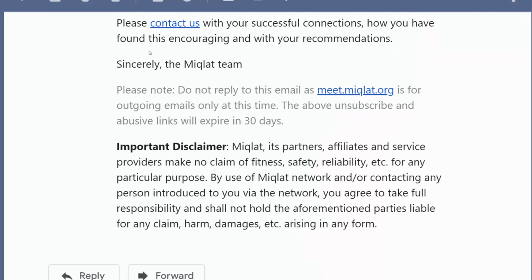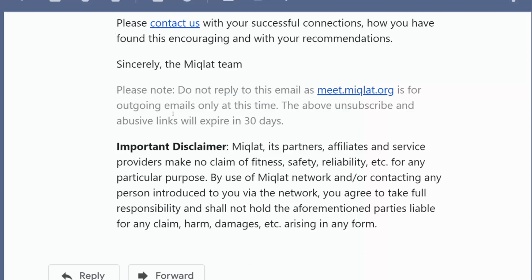It says, next, please contact us with your successful connections, how you found this encouraging, and with your recommendations. So this is the place right here that if you want to give us feedback, maybe a suggestion, you know, hey, can you make it do this? Can you make it do that? This is the place to do that. And then signed, sincerely, the MIQLAT team.